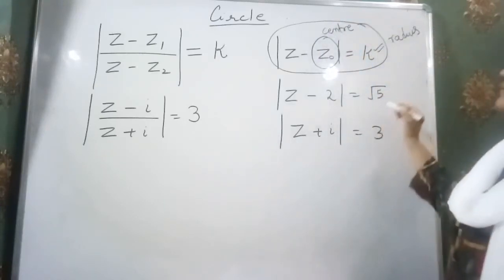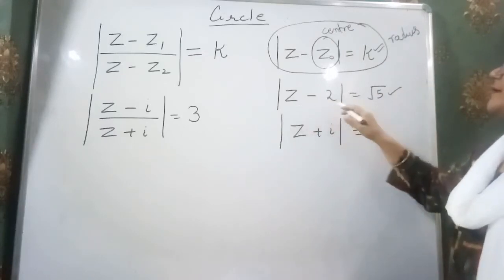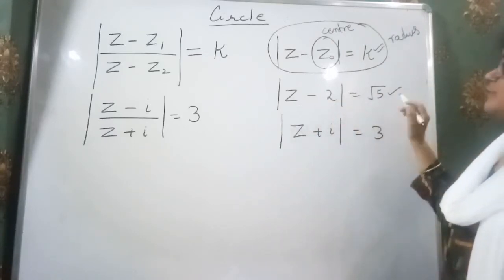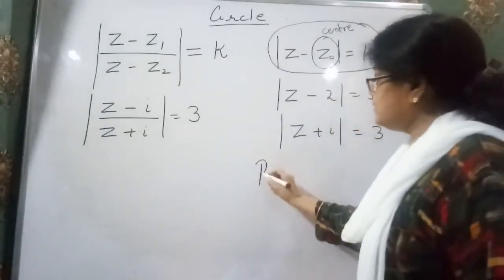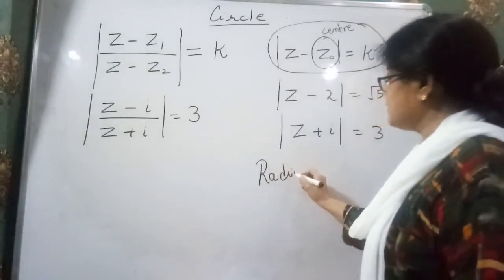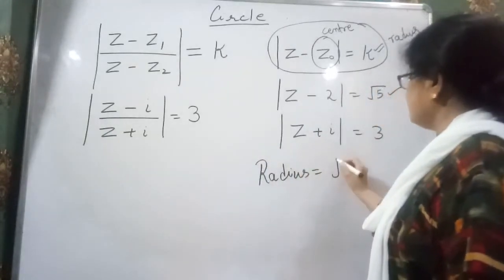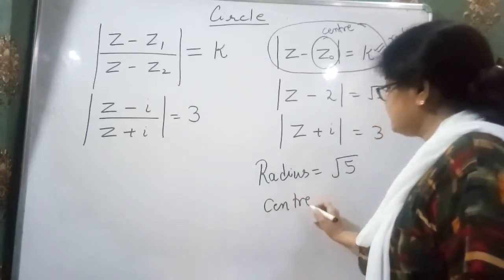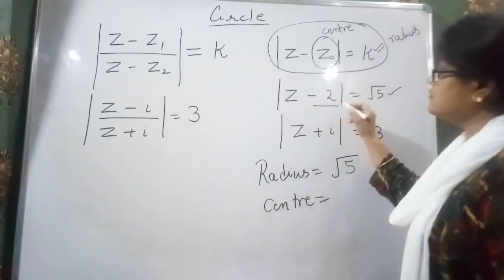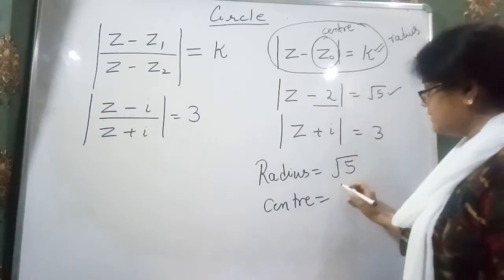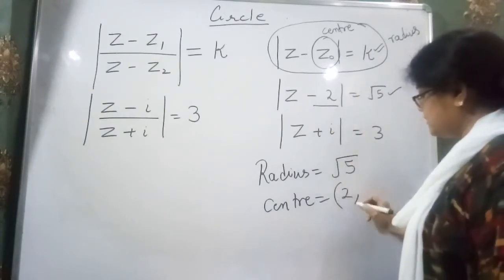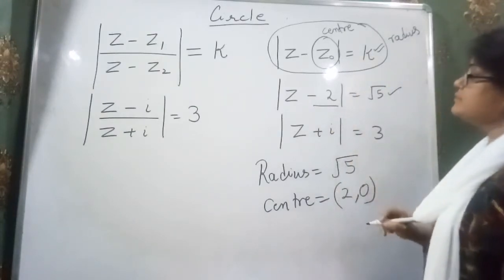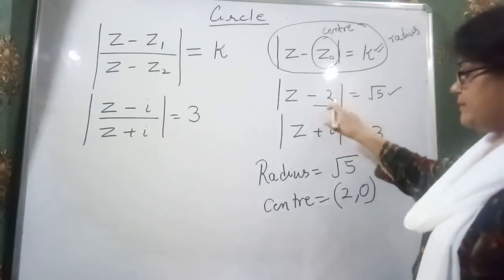For example, if we have this case, |z - 2| = under root 5. That means here the radius of the circle is under root 5 and the center of the circle is 2, 0, because it is the real part.